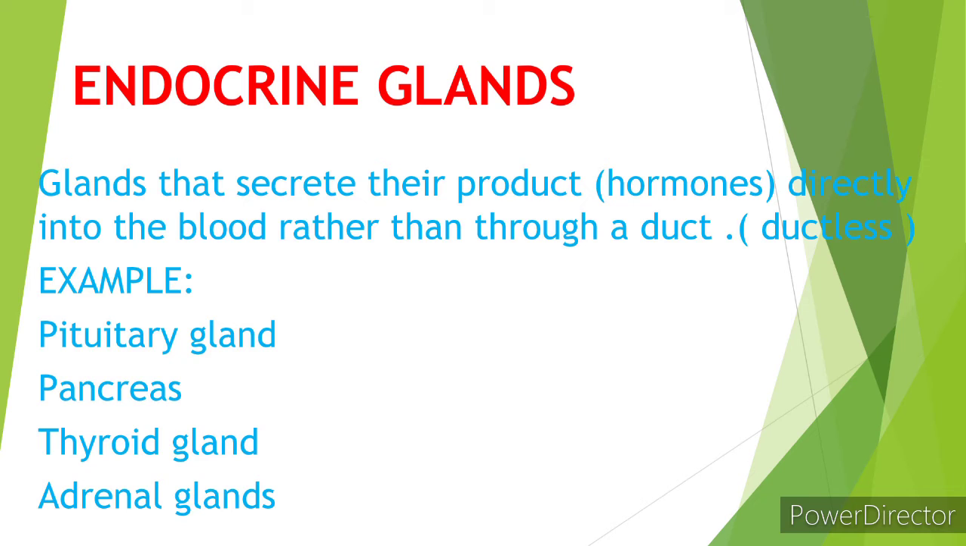And the next is the endocrine gland. Endo means inside the body. These are glands that secrete their products, for example hormones, directly into the blood rather than through a duct, also called ductless glands. For example, the pituitary gland, pancreas, thyroid gland and adrenal gland secrete directly into the blood.